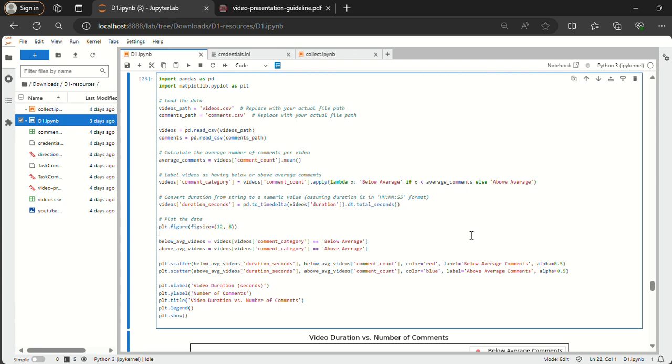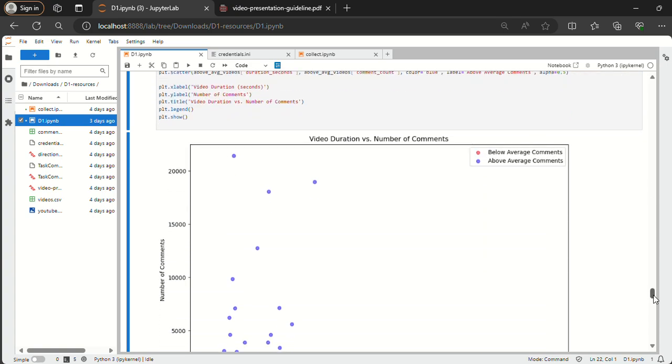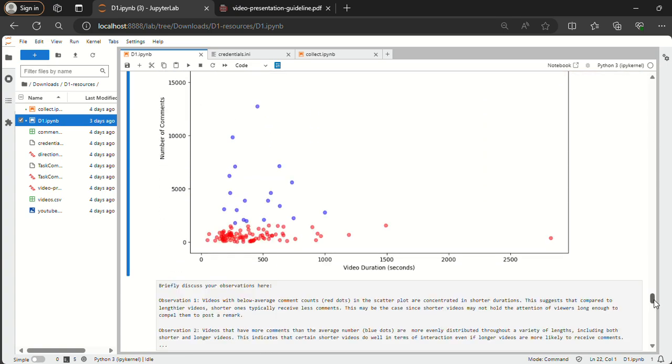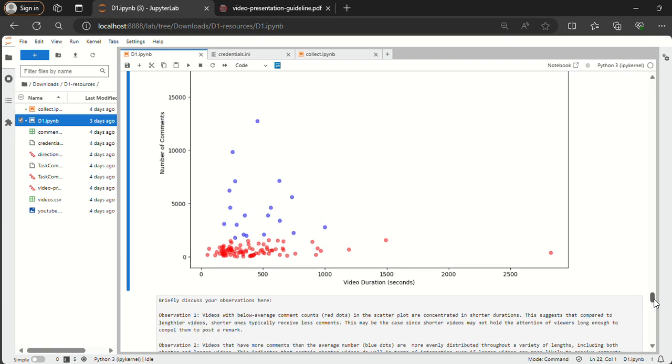And then I plotted the data, but first I converted the string value to the numerical value using the pd.to_timedelta and total_seconds function here. This ensured to convert the duration of each video from the string format to numerical values in seconds, which helped me in creating an easier analysis of the question.